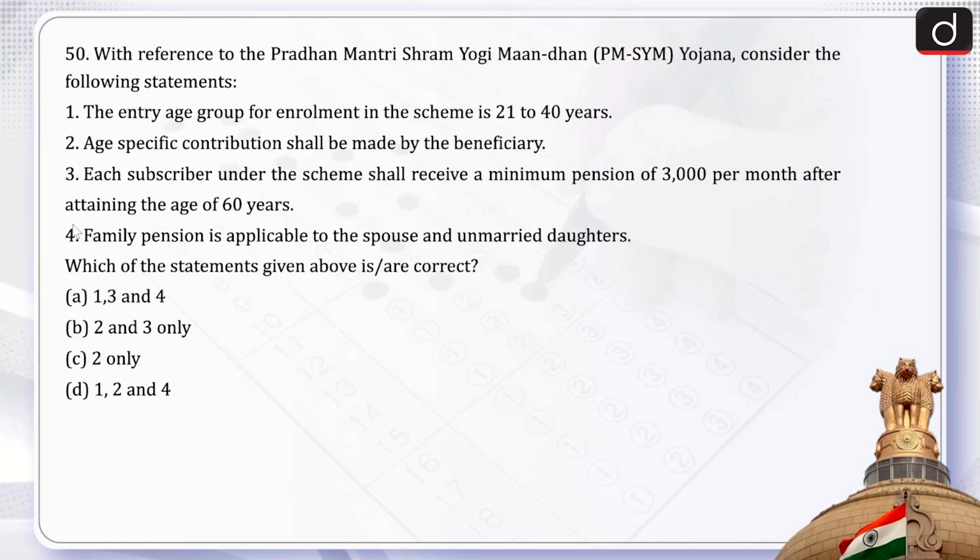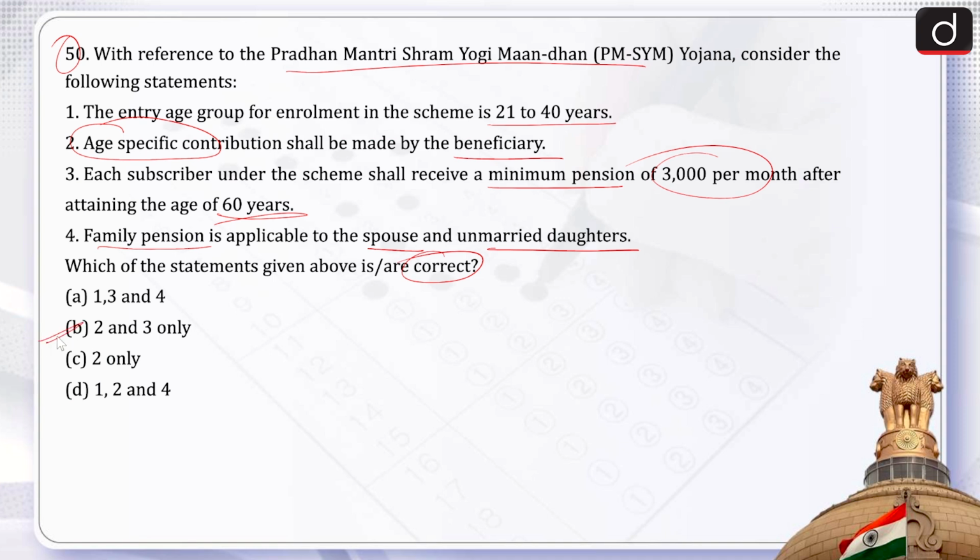Next, this is question number 50. With reference to the Pradhan Mantri Shram Yogi Mandhan Yojana, consider the following statements. We have to pick the correct statements and there are 4 statements. 1: The entry age group for enrollment in the scheme is 21 to 40 years. 2: Age specific contribution shall be made by the beneficiary. 3: Each subscriber under the scheme shall receive a minimum pension of 3000 per month after attaining the age of 60 years. 4: Family pension is applicable to the spouse and unmarried daughters. So, correct statements. Codes are 1, 3 and 4; 2 and 3 only; 2 only; 1, 2 and 4.